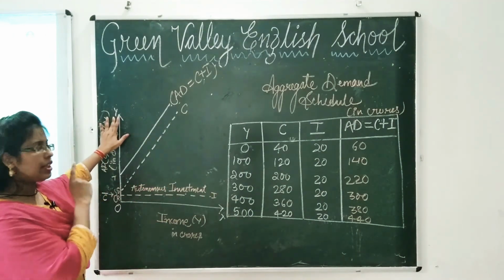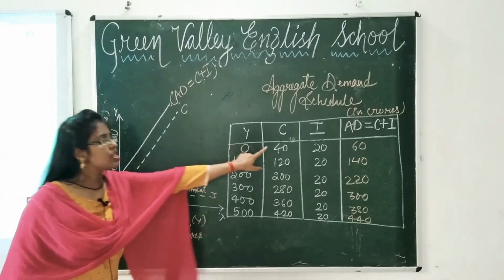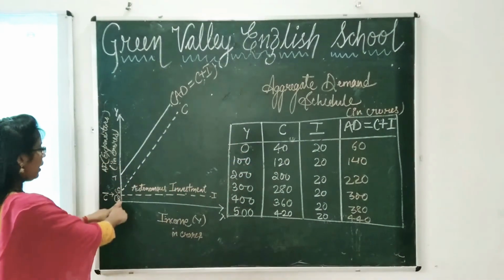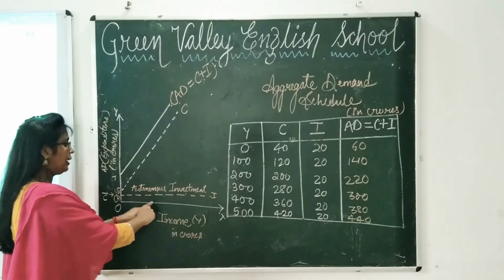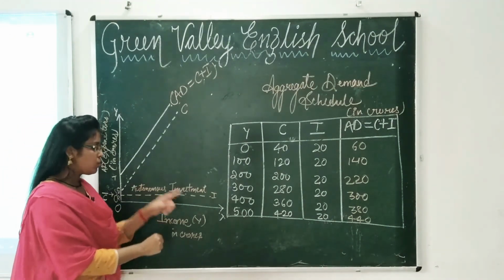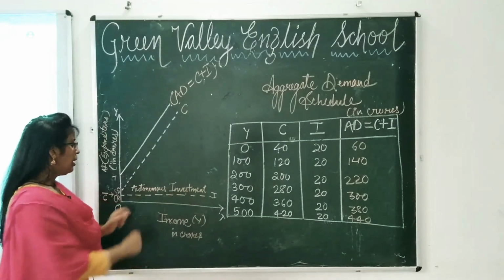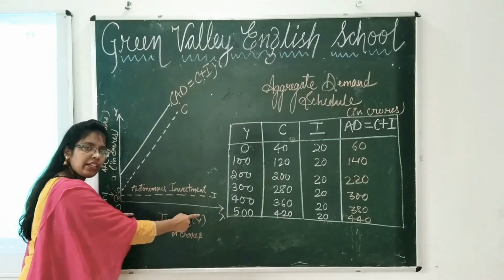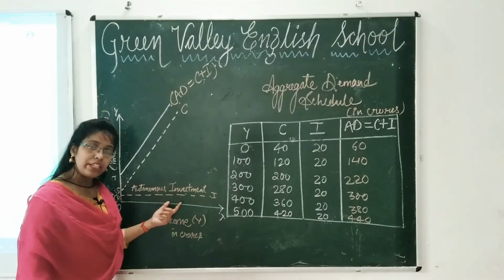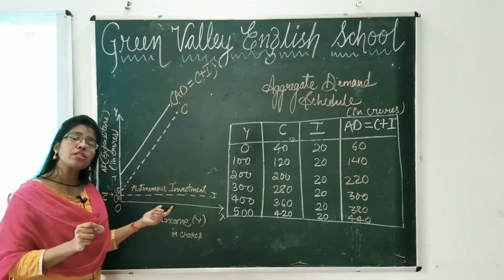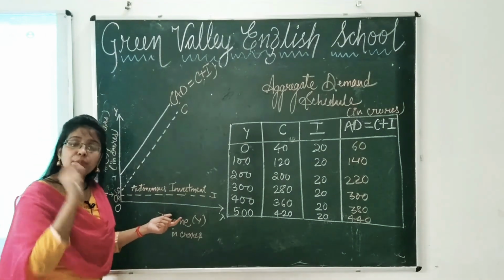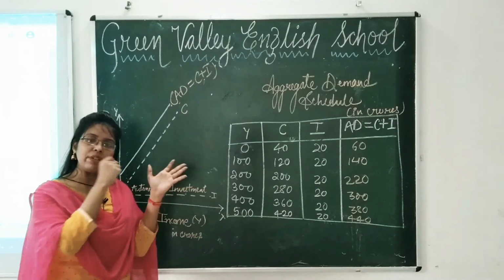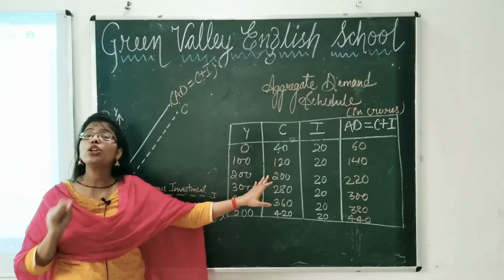Now you all know investment was 20 at every level of income, 0 to 500. So at 100, 20; 200, 20; 300, 20; 400, 20; 500, 20. Likewise I will represent it like this, parallel to the x-axis. Why is it autonomous investment? Because investment is constant with respect to income. Investment does not change when income is changing. Investment is the same, so it is called autonomous investment.